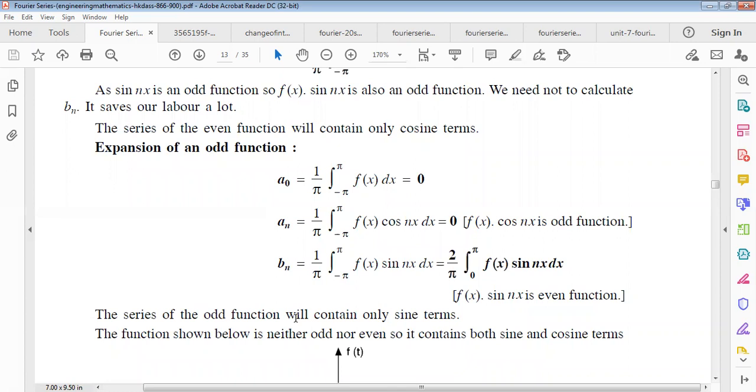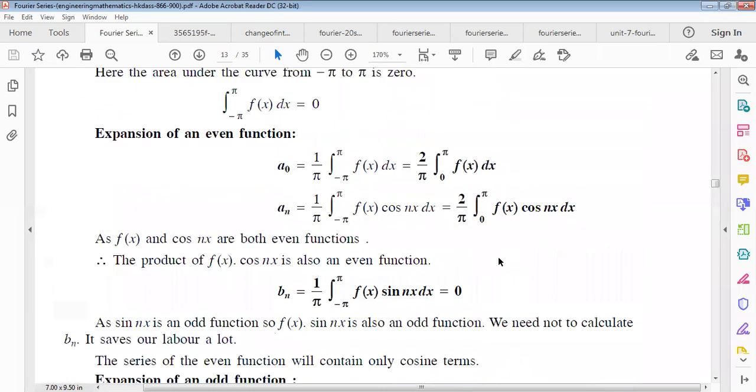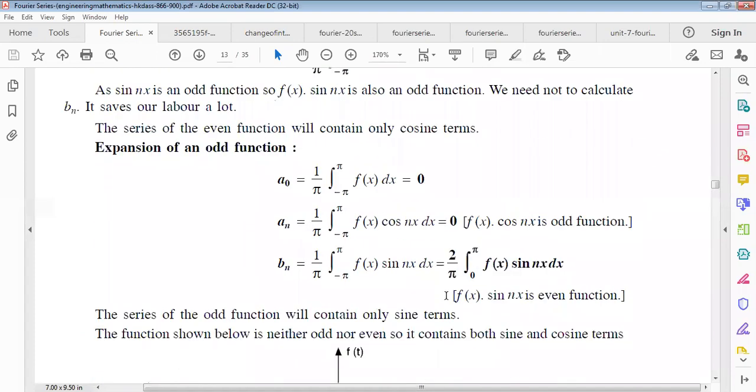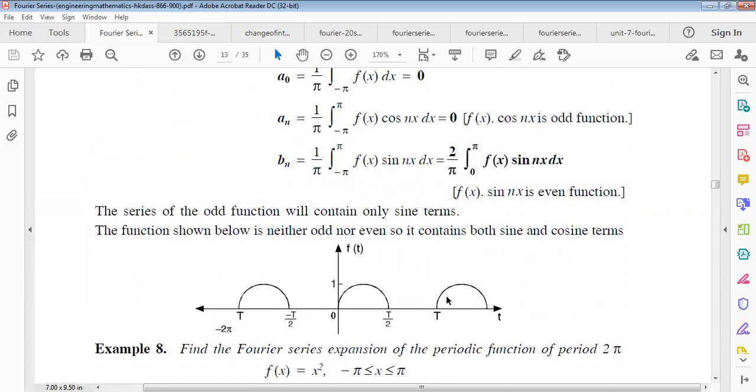The series of an even function f of x will contain non-zero a naught and an terms, and the sine terms will be 0. We have to remember this to solve different kinds of examples connected to Fourier series.